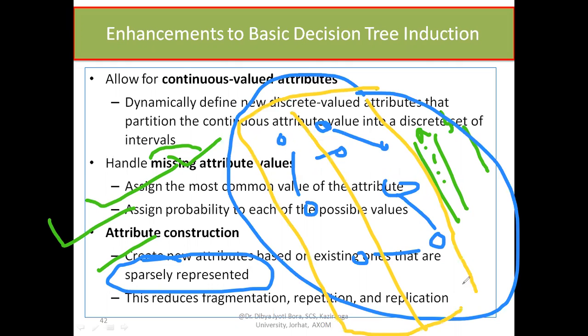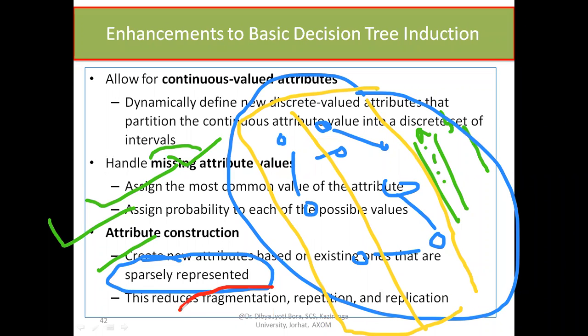Okay. So in the cases when the values are sparsely represented, then it is recommended that we go for constructing some new attribute based on the existing ones. And what we will get in return exactly? This will reduce the fragmentation.